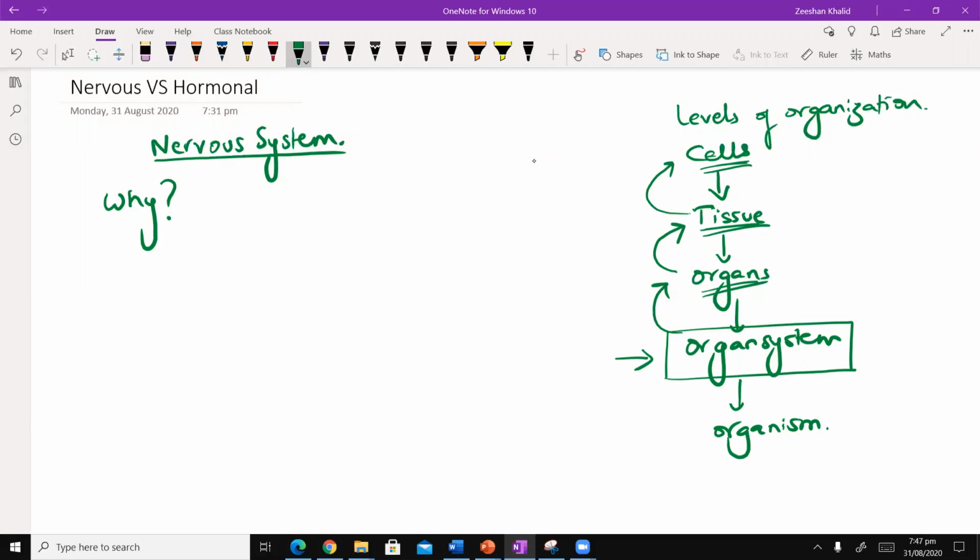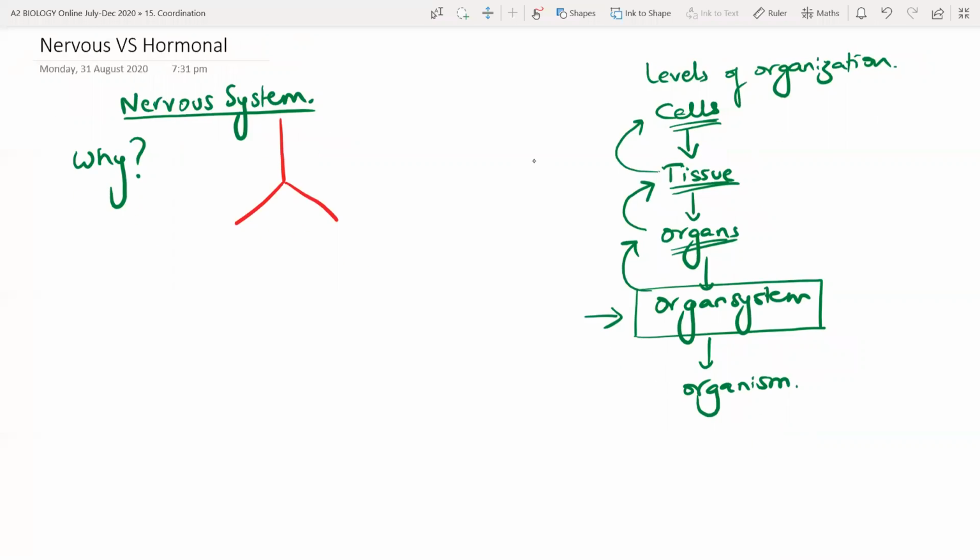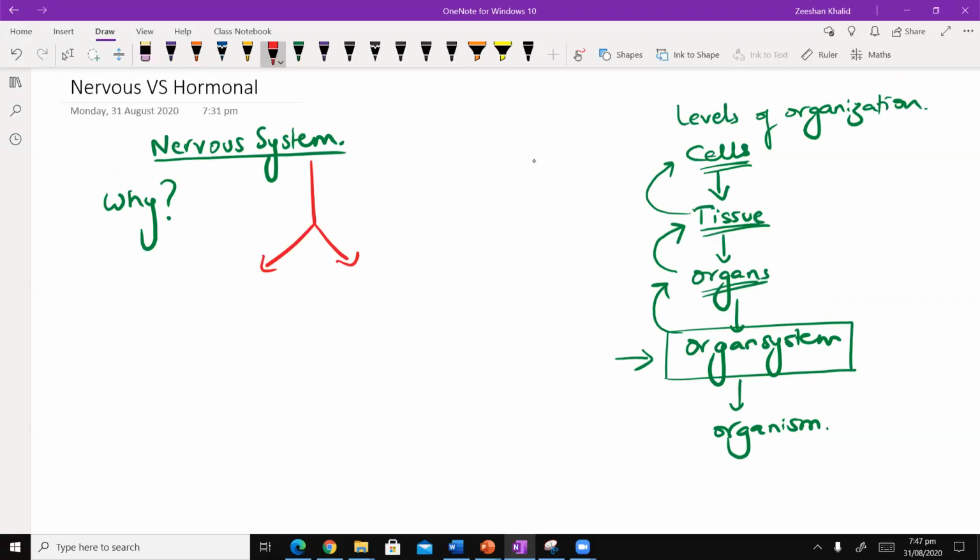And of course, the organ system here is the nervous system. Now, to answer the question, what exactly is the nervous system? The nervous system is basically divided into two parts. And by the way, you are expected to know this. Please make sure that you're taking notes vigilantly. So the nervous system is divided into two parts. You have the CNS, which is known as the central nervous system.